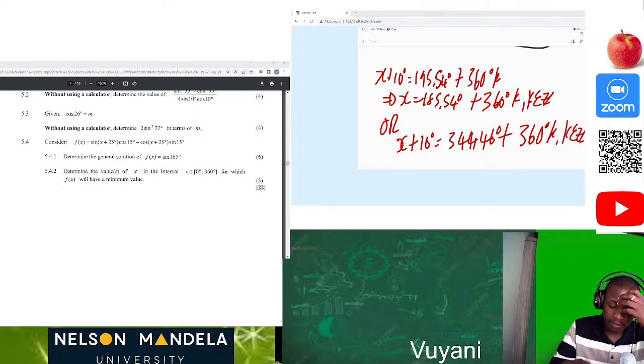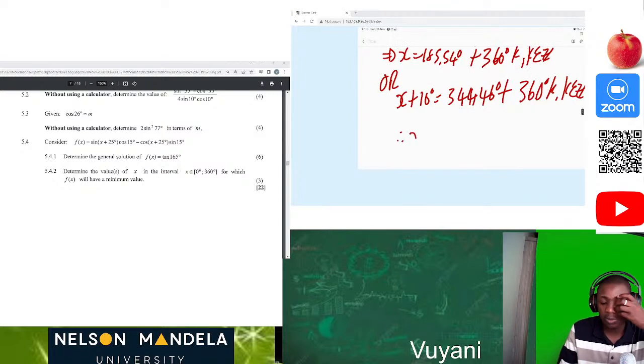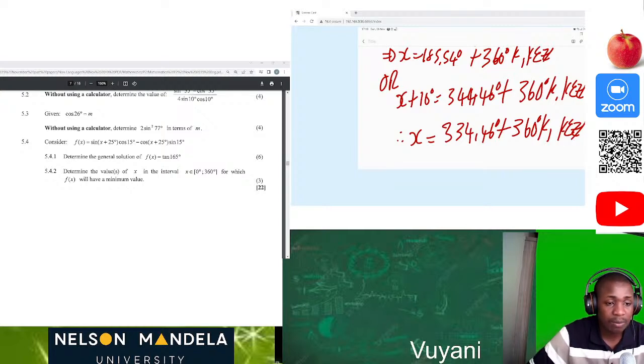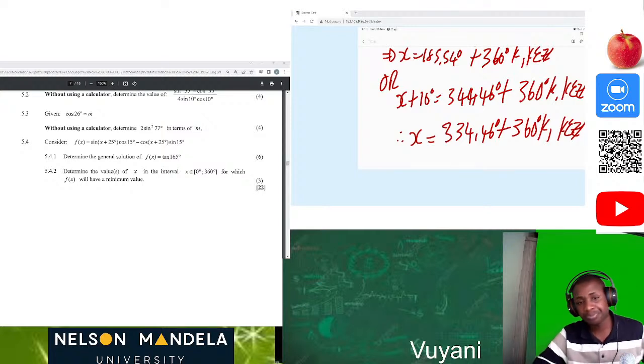Therefore our x will be equal to this minus 10, so it's going to be 334,46 degrees plus 360 degrees of k, where k is an element of integers. Then you're done solving for that problem. Then you get your full marks. 6 marks just for being able to realize that part.